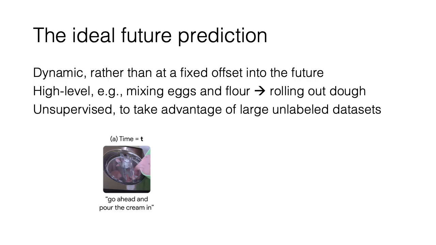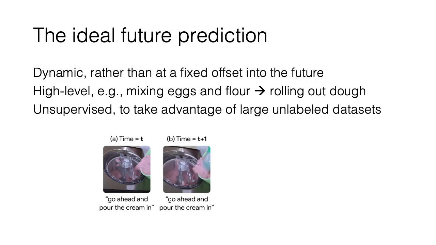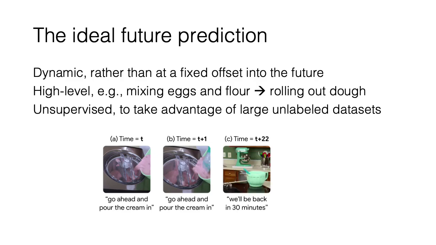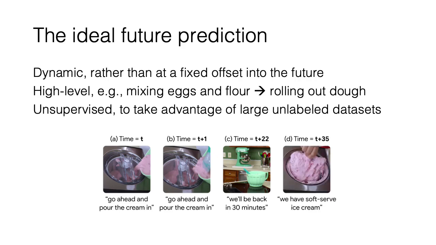Concretely, consider this image of someone pouring mix into an ice cream churner. We don't want to make predictions at time t+1, since these are often low-level and only depict stochastic motion. We also don't want to predict an arbitrary frame into the future, since these often show uninteresting and unrelated futures, such as the one shown here in frame C. What we'd really like is a model that can map from frame A to frame D, which is this interesting transition of you're pulling the paddle out of the ice cream maker and you've ended up with soft serve. This is the sort of intuitive temporal transition that takes place here.